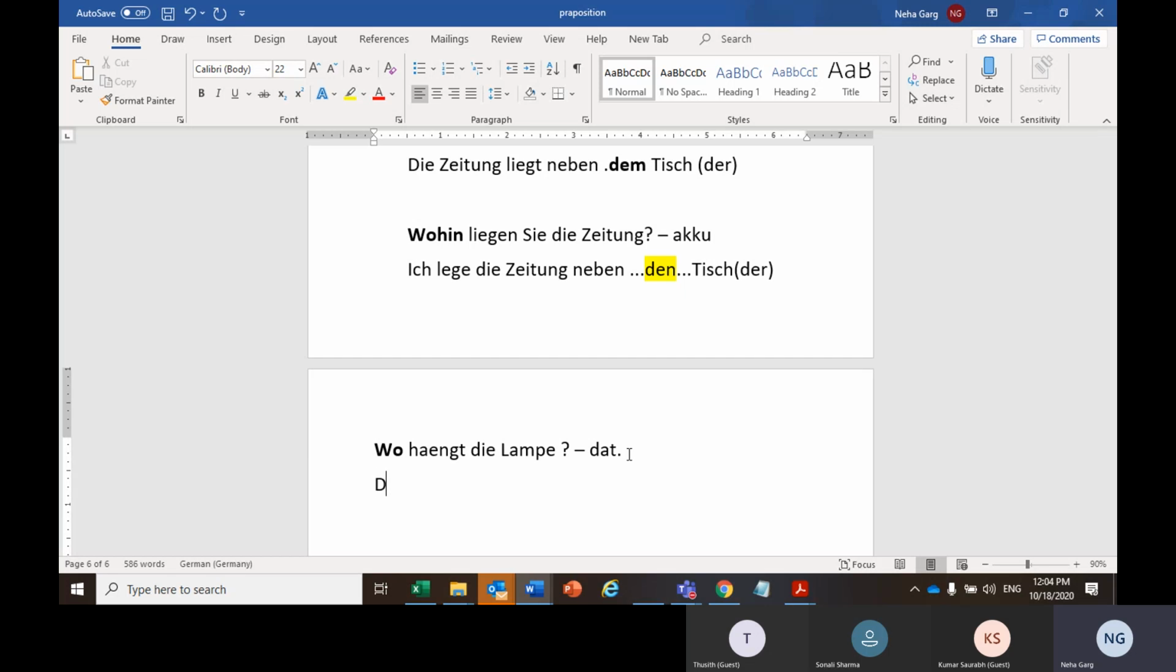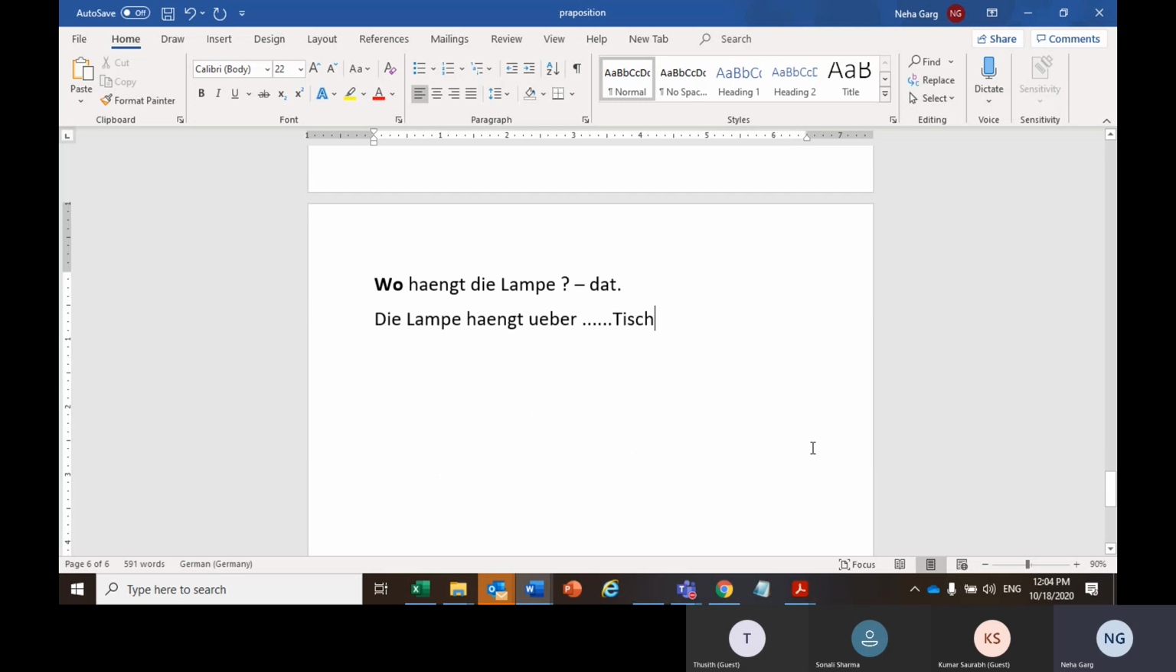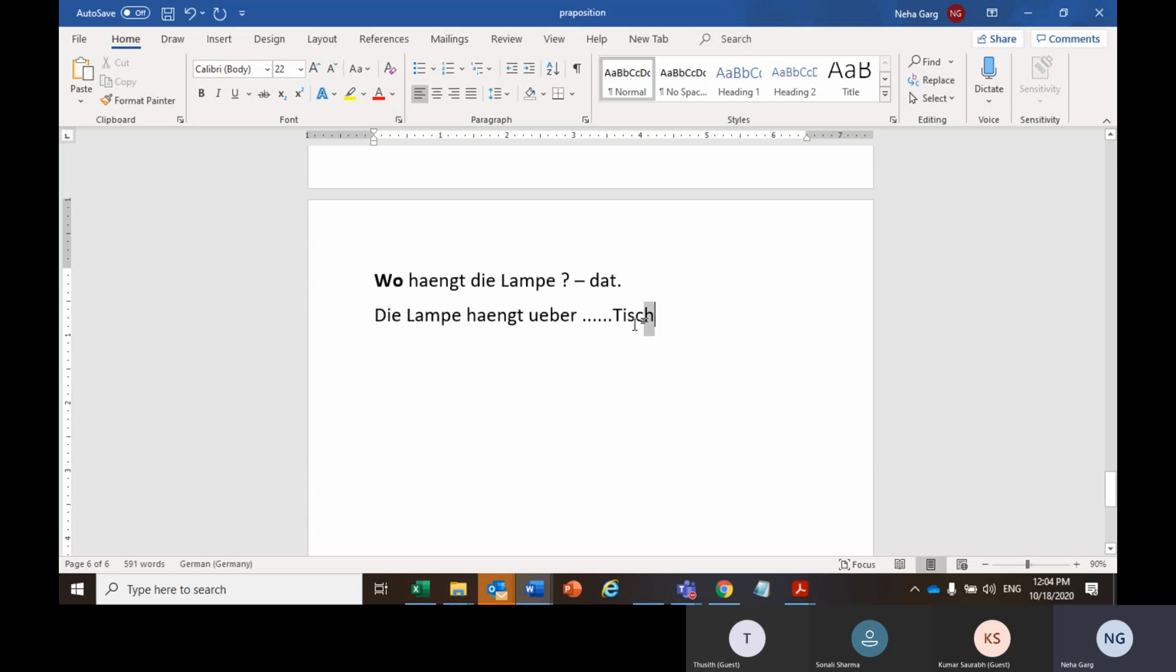So, die Lampe hängt über dem Tisch. Or let's keep it sofa. Sofa is das Sofa. So, die Lampe hängt über dem Sofa because that is a dative case. So, das would change to dem.